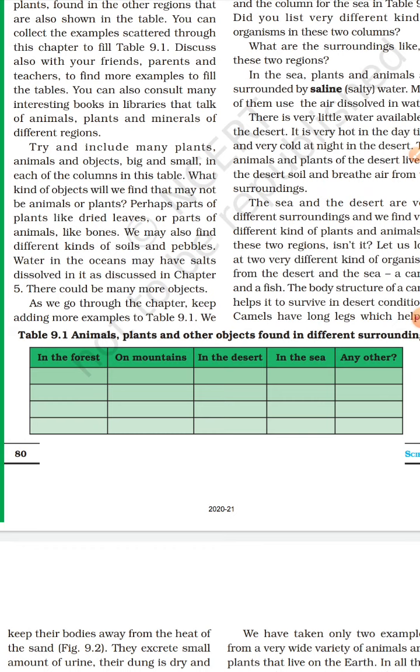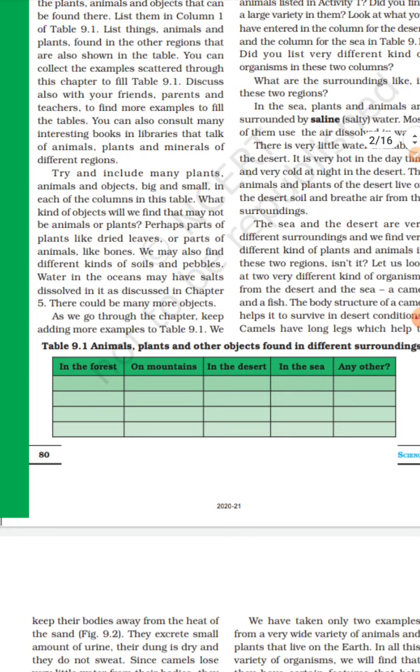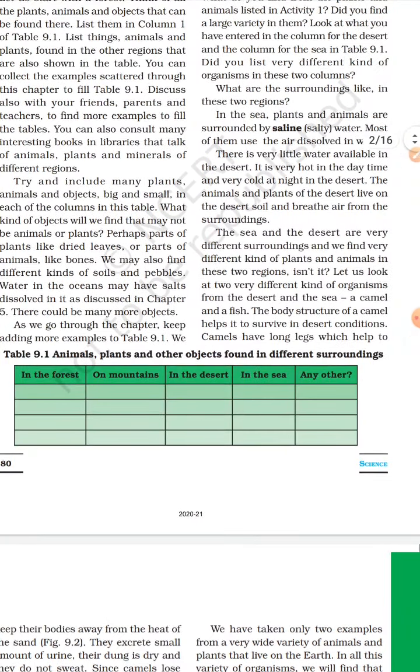Okay, there are a number of fishes, different types of fishes are there. You cannot say that fish can be in the desert or in the mountain or in the forest. That is only in the sea, like that. And different kinds. Okay, you have to fill this today. Okay, dear students, thank you.